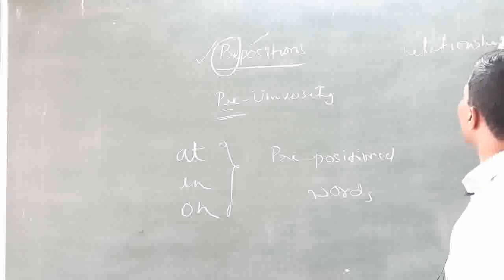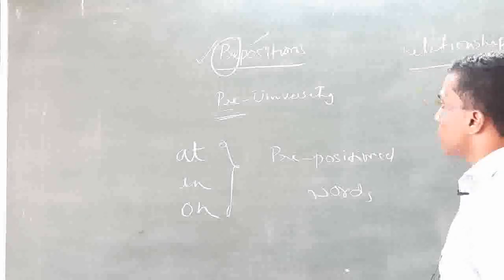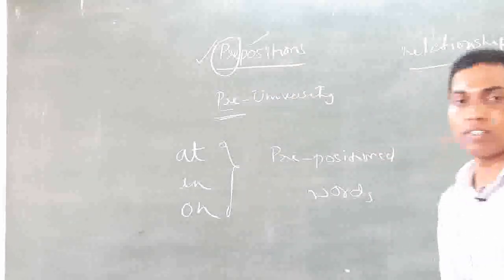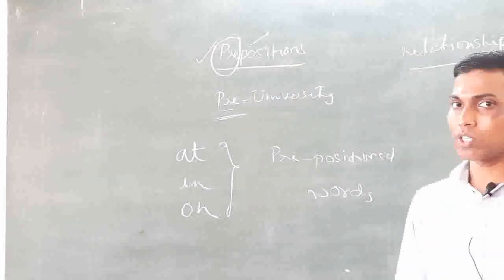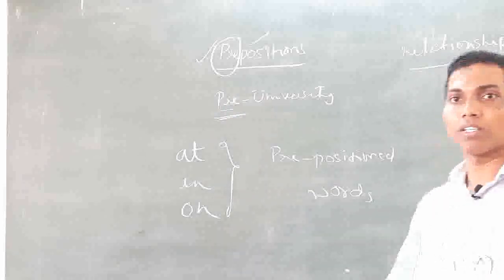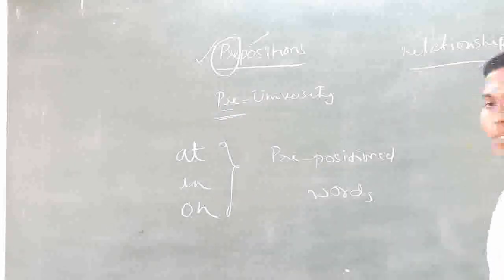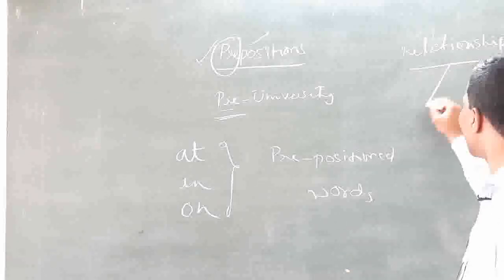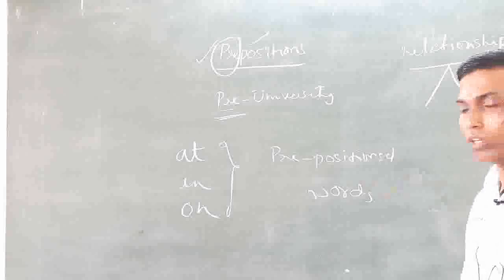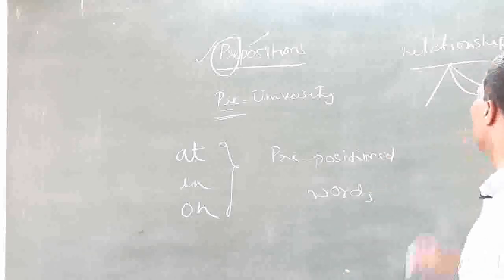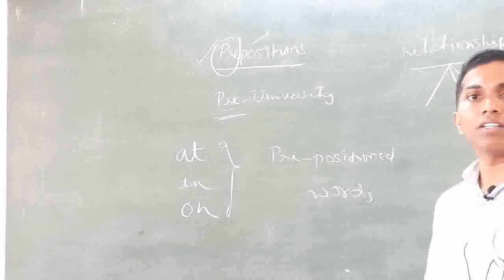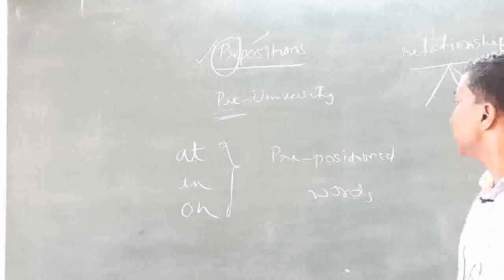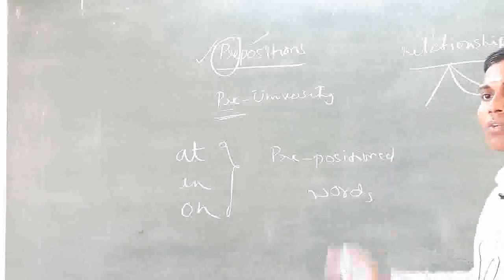When these words are prepositioned, what happens is they establish a relationship. These relationships are not our brothers, sisters, not these relations. The relationships which come here are different.